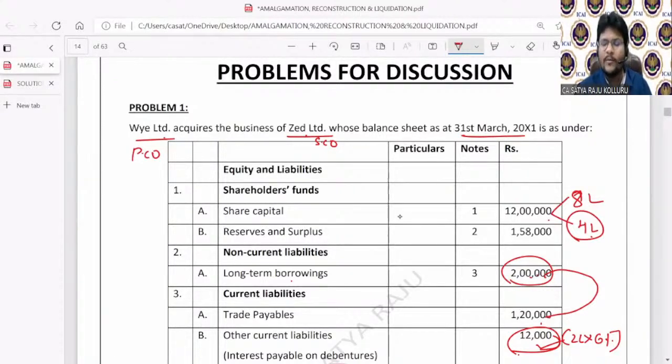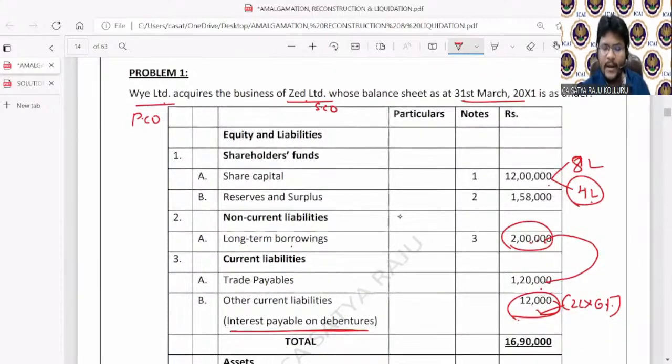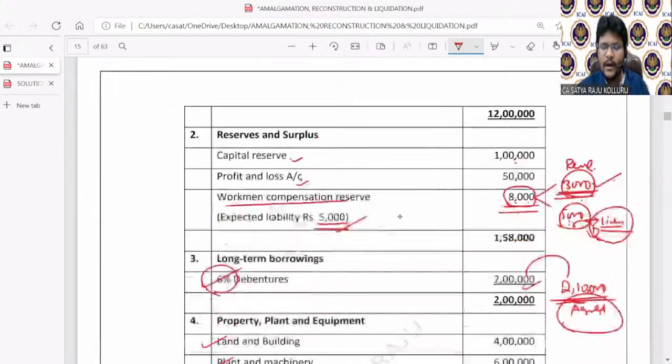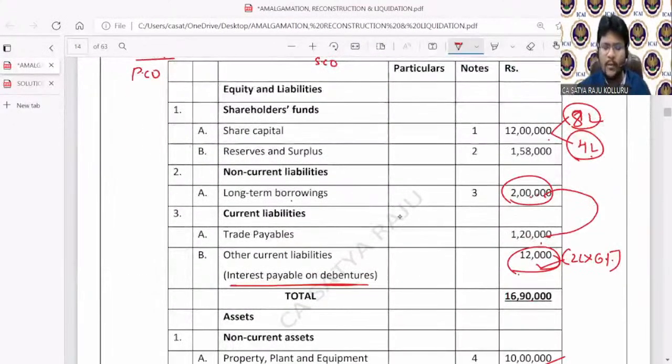Now the balance sheet information is related to Z Limited. Equity share capital is 8 lakhs, preference share capital is 4 lakhs. Under reserves and surplus, if you observe in note 2, capital reserve is there, profit and loss account is there. Under workmen compensation reserve, even though the balance is 8,000, the liability part is 5,000. That's why 5,000 we consider as a liability. The exclusive reserve is only to the extent of 3,000. Under long-term borrowings, 6% debentures are there to the extent of 2 lakhs. What about the remaining liabilities? Trade payables is there. Other current liabilities, which is interest payable on debentures, exist.